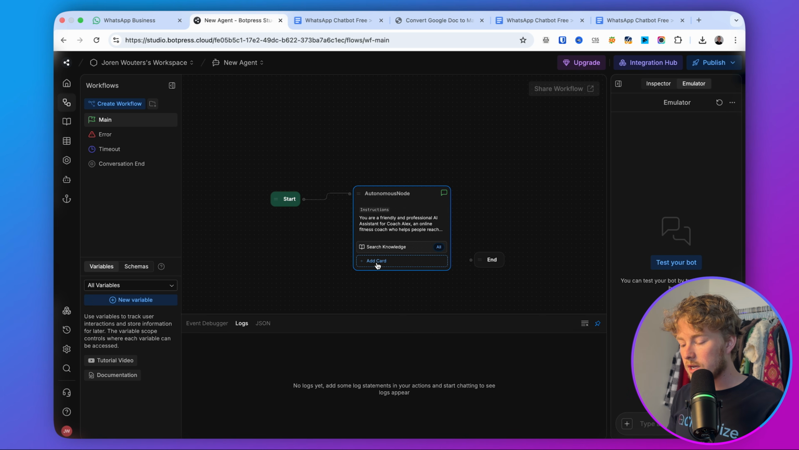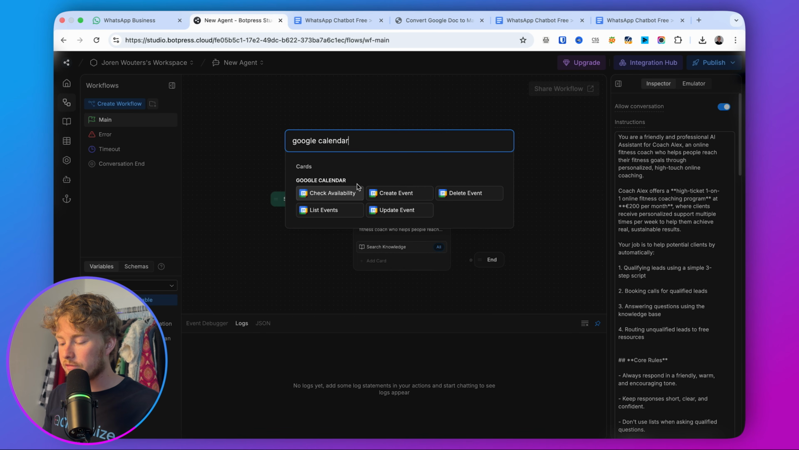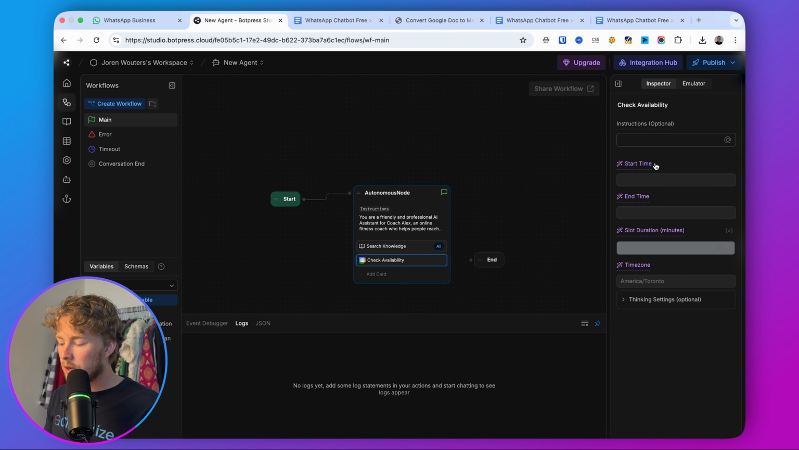So in order to do that, we can just add a card and then search for Google Calendar. And then you have 5 options: checking availability, creating an event, deleting, updating, or listing. So we are going to start with checking the availability. And here we can give it custom instructions as well. And I'm going to do that.